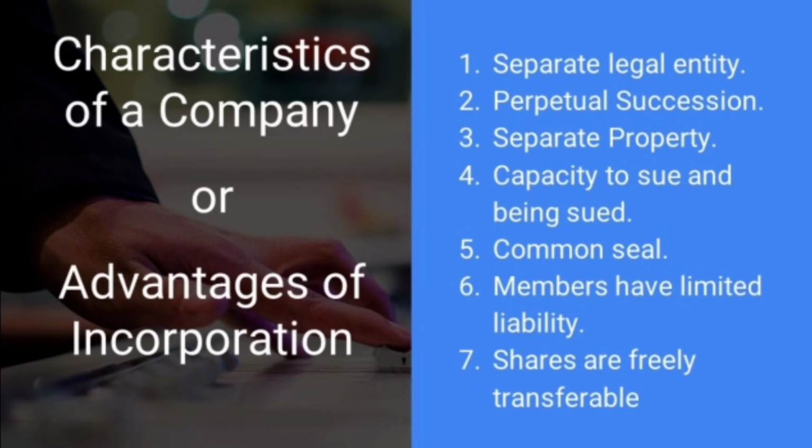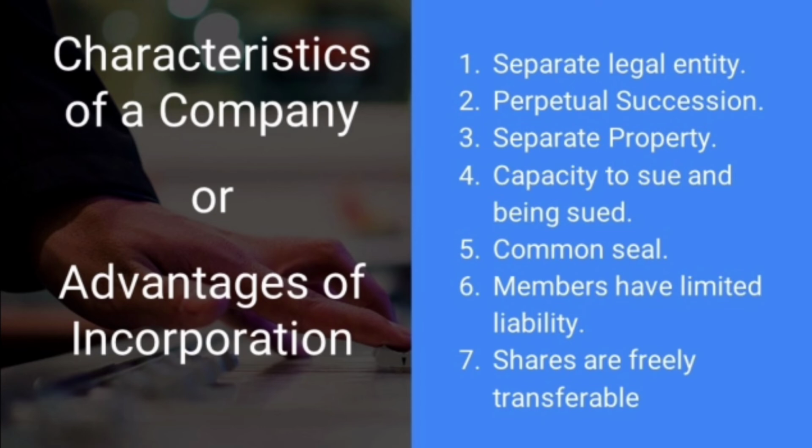For example, assume that a company has issued a share, and one share is rupees 10. So the entire share value is rupees 10. If you have paid rupees 6 on the share, your liability is only 4 rupees. You cannot be made to pay beyond 10 rupees. That means your liability is limited to the nominal value of the shares held by you. So how much amount have you paid? You have paid 6 rupees. What is the share value? 10 rupees. You have to pay the remaining 4 rupees.